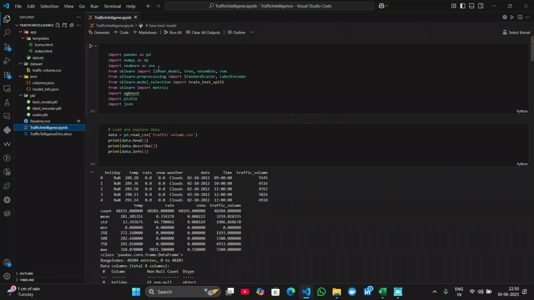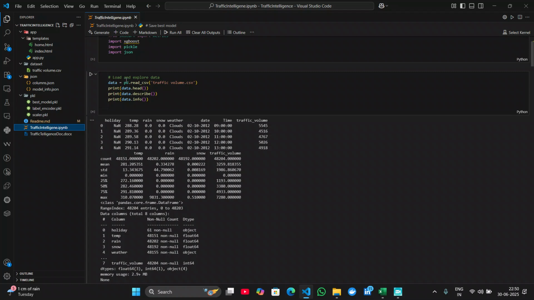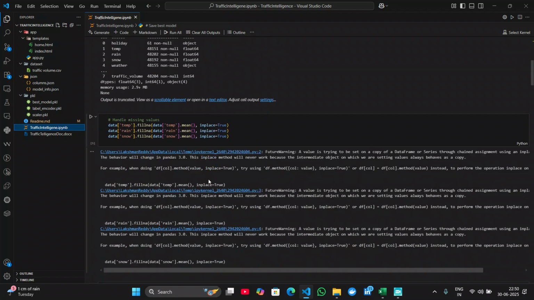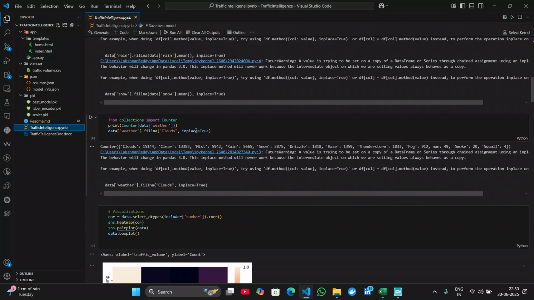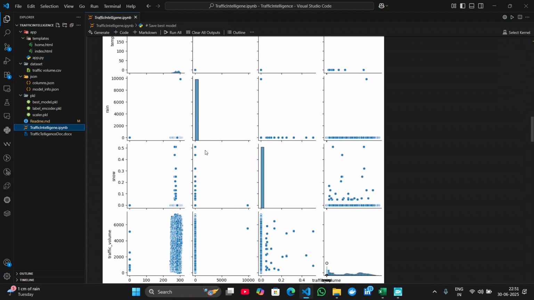Here you can see these are some packages that I have imported, and here I created a data frame using pandas. Next, I have handled the missing values, and there is some data visualization also.